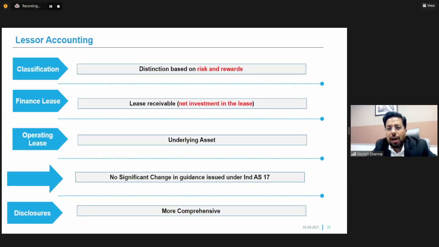We have seen what accounting is to be done in case of a lessee. Now we will see what accounting will be done by the lessor. So in a nutshell, on a broad basis, for a lessor, nothing has changed in comparison to what was done earlier. The entire IND AS 116 revolves around the accounting for the lessee.